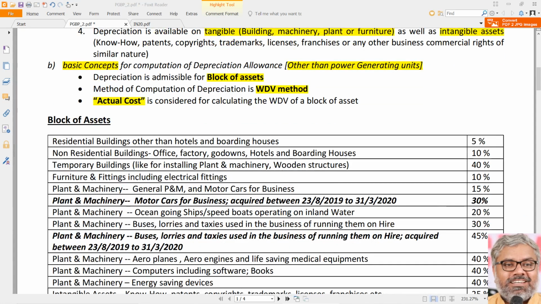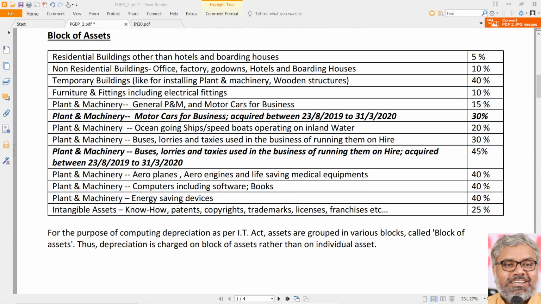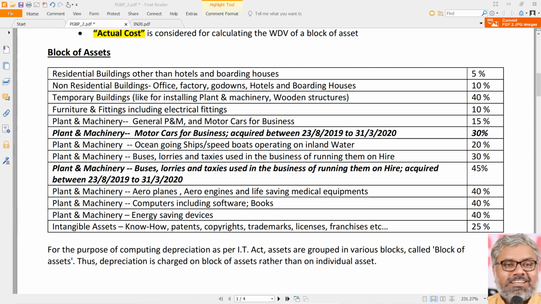which has to be computed in accordance with the provisions of the Income Tax Act, not in accordance with Accounting Standard 10, not in accordance with any other general principles of accounting that we know or follow. That has to be always kept in mind. So let us for some time forget what accounts says as far as depreciation is concerned in relation to section 32 of the Income Tax Act.